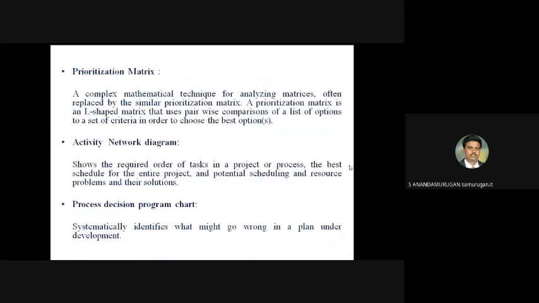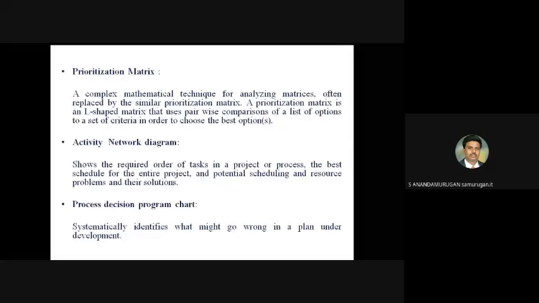And the prioritization matrix is a complex mathematical technique for analyzing matrices. The prioritization matrix is an L-shaped matrix that uses pairwise comparison of a list of options to a set of criteria in order to choose the best option.